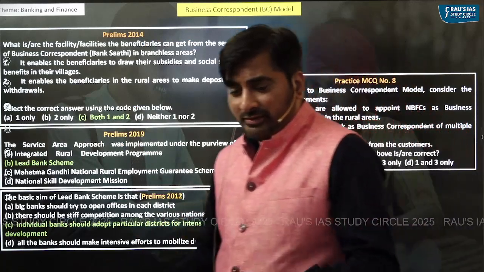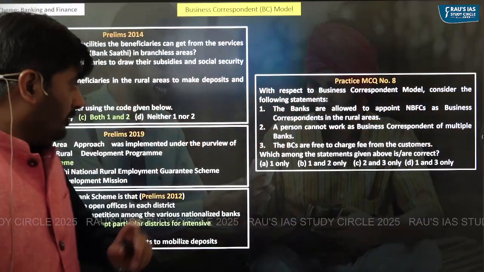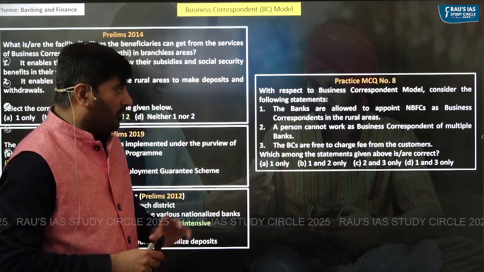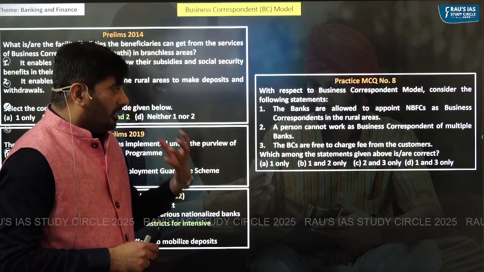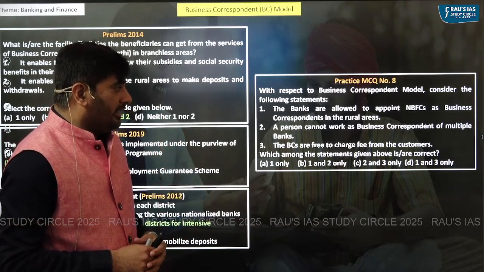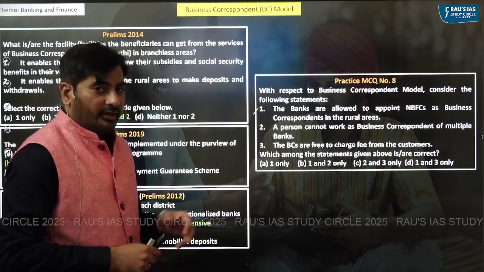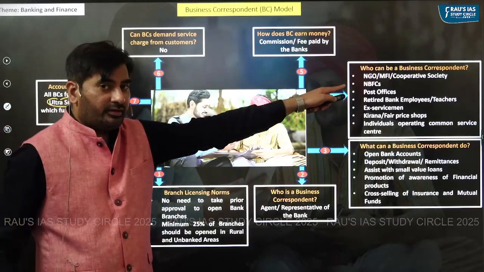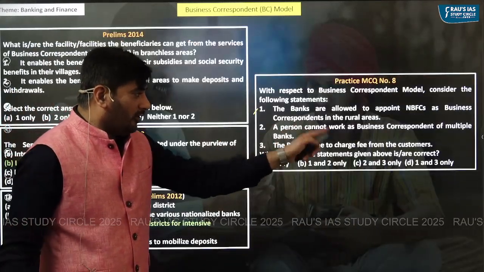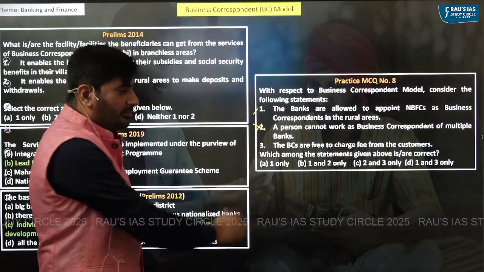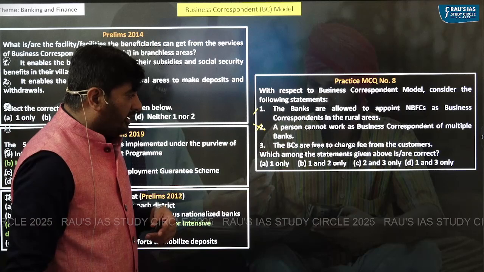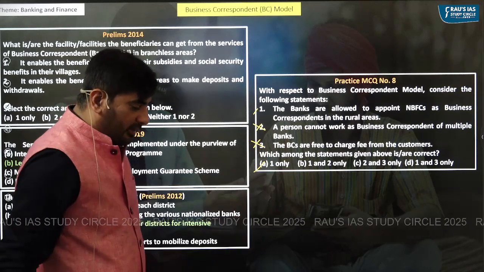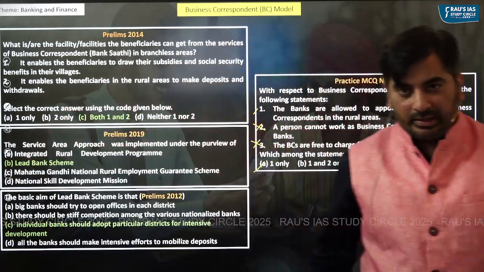Based upon our discussion, let's take up the practice question related to business correspondent model. With respect to business correspondent model, consider the following statements. The banks are allowed to appoint NBFCs as business correspondent in rural areas. Yes, as you can very well see, NBFCs are allowed. A person cannot work as business correspondent of multiple banks. Incorrect. Business correspondents are free to charge fees from the customers. Incorrect. The right answer in this particular case is one only.